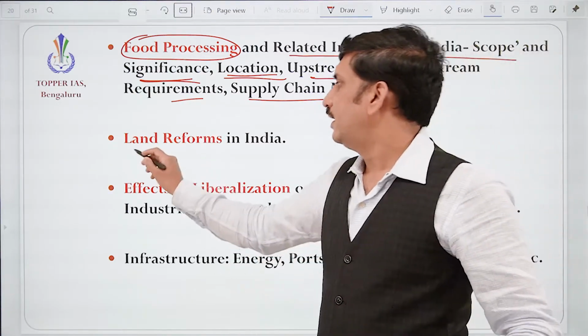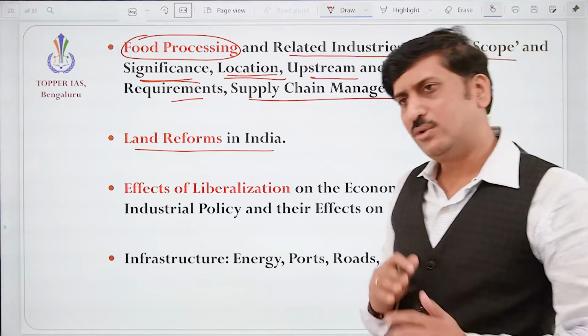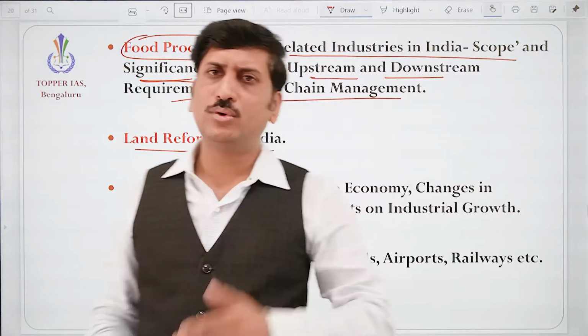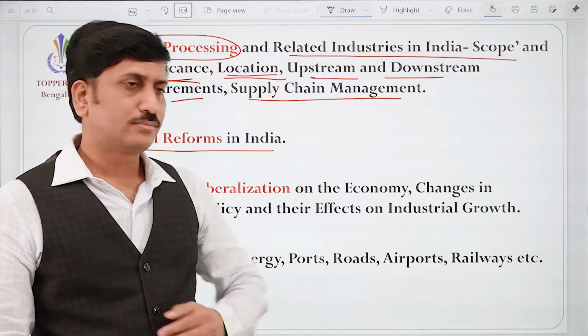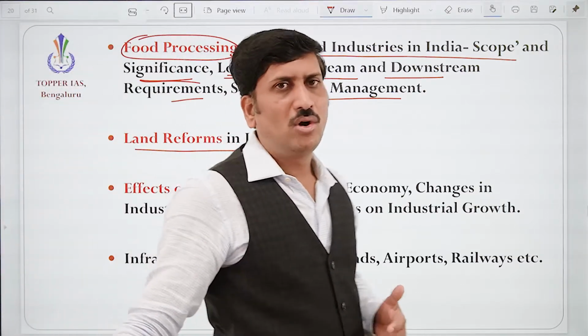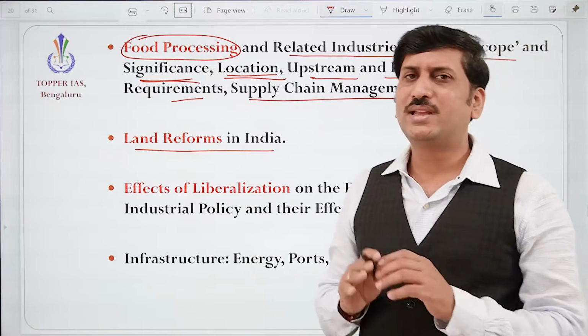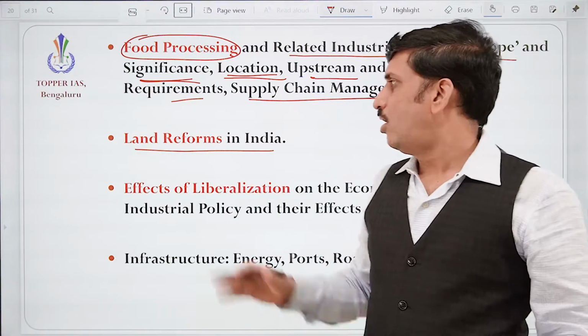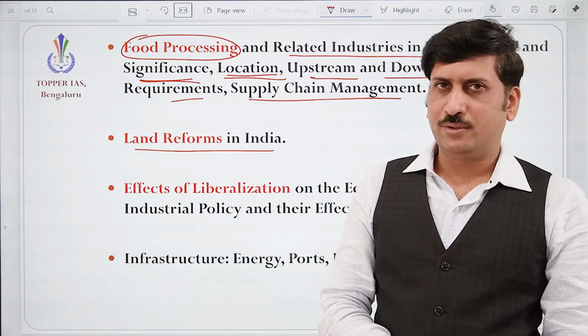Correct? The land reforms in India, we need to understand from the beginning till now. It may be like the tiller is the owner of the land, right? Or putting a cap, so one cannot have more than this much land. All these things come under land reform.